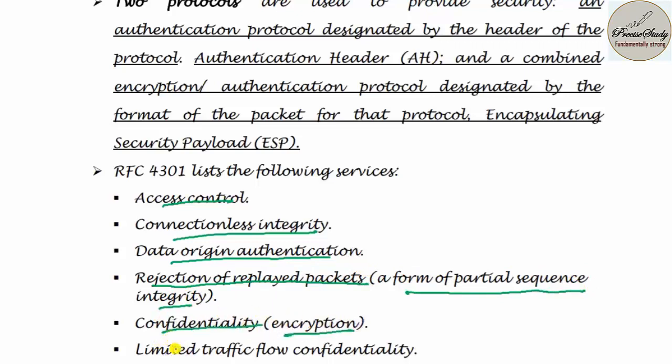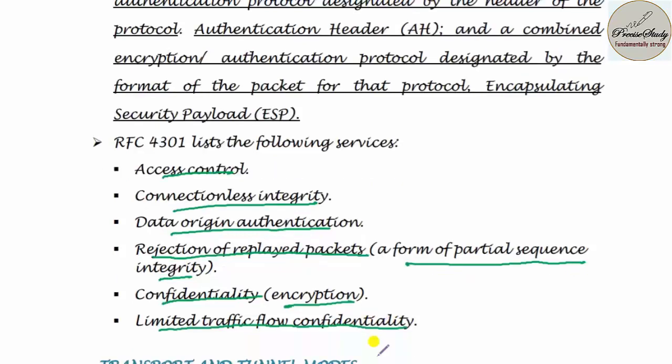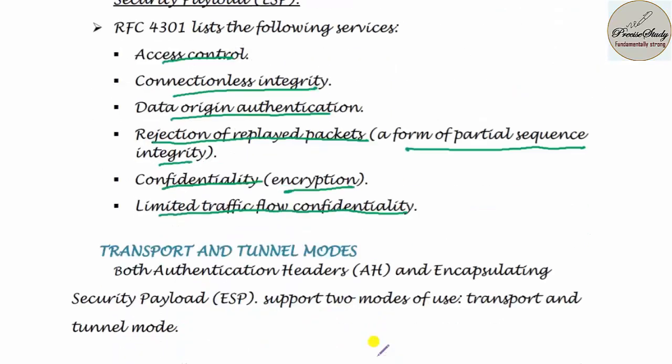You are going to perform the encryption in order to maintain confidentiality. The sixth advantage is limited traffic flow confidentiality. Overload of traffic leads to congestion.